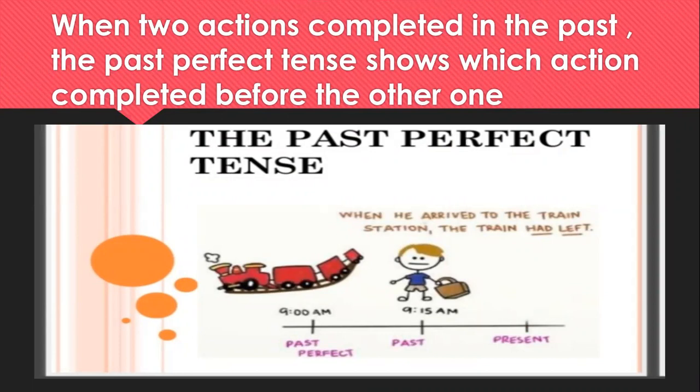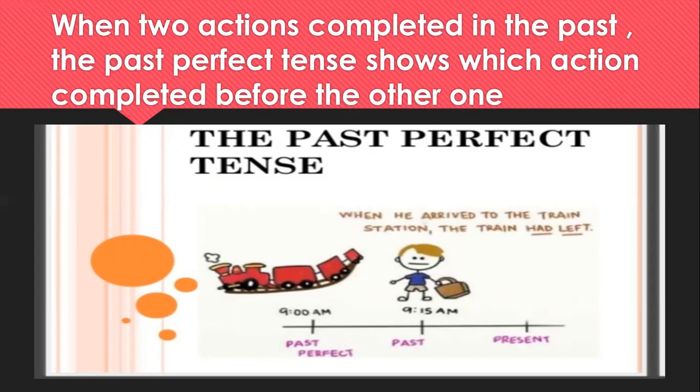Now, let us move on to our next type, that is past perfect tense. First, let me give you a short definition for past perfect tense. Now, students, when two actions are completed in the past, it shows which action completed before the other one. Okay, here you will see which action completed first and which completed after. You can also say that it expresses an action completed before a given moment in the past. Okay, now here just see the example.